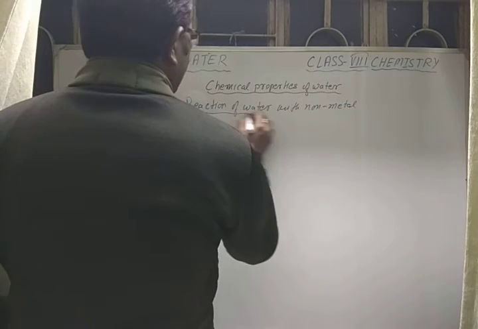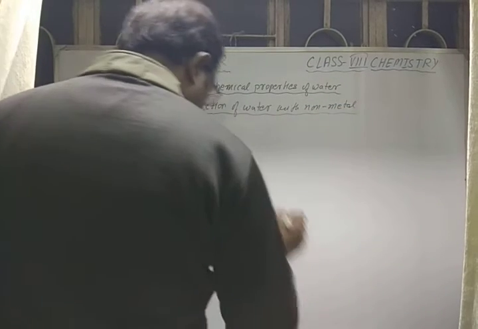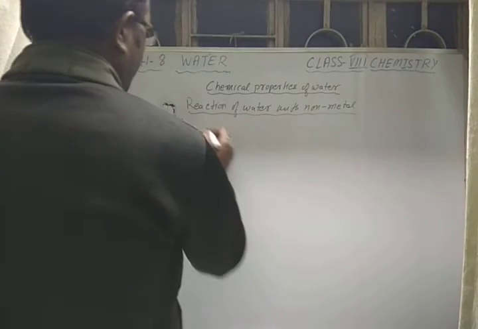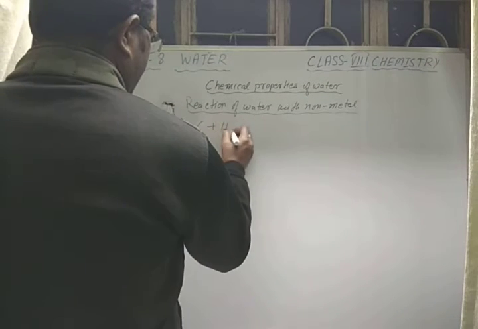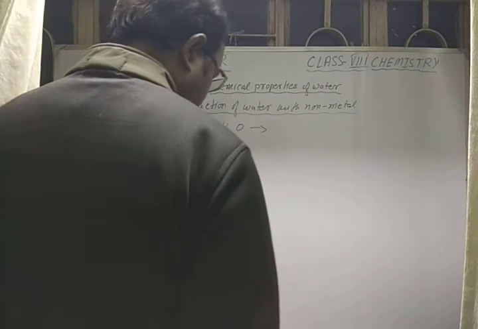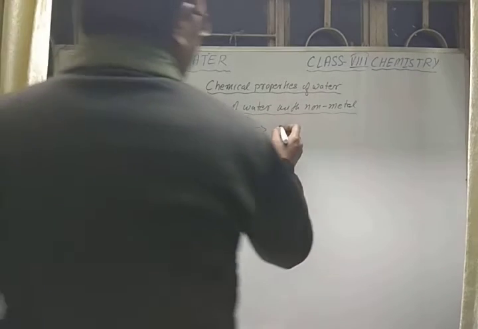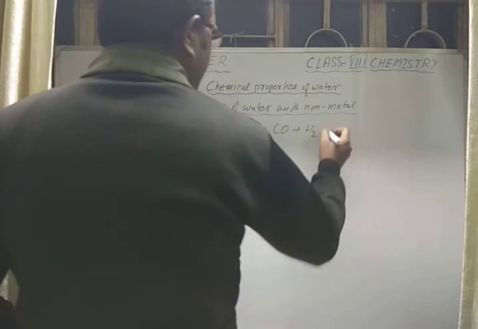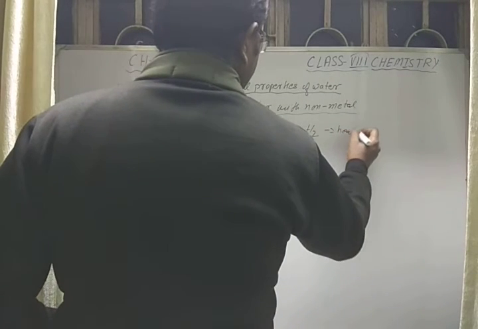So the first reaction of water with non-metals is with carbon. What happens when carbon reacts with water, H2O? It gives a mixture of carbon monoxide plus hydrogen, with the release of heat also.